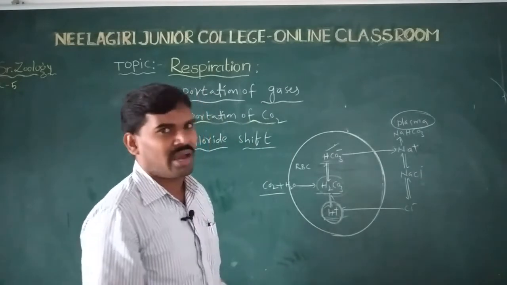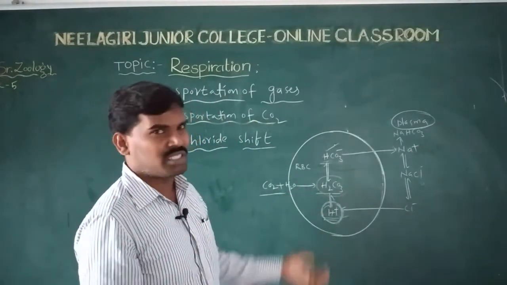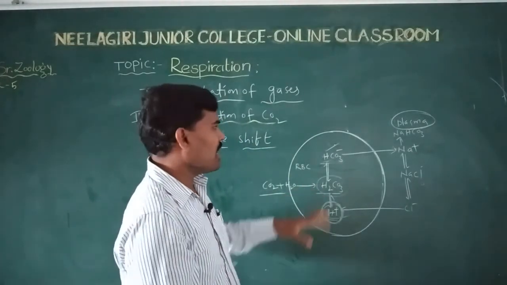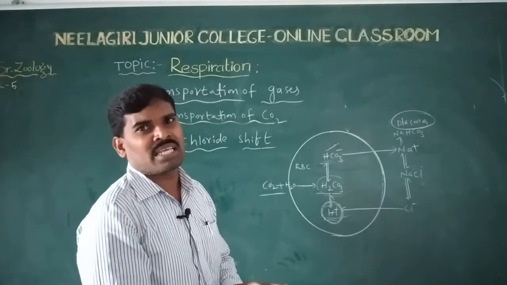The H plus ions increase in the RBC, so anions and cations are not equal.